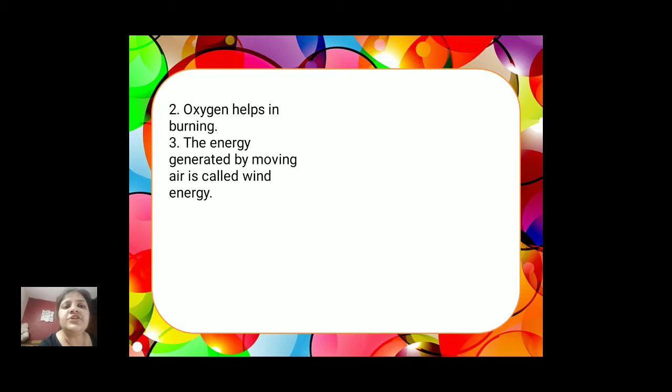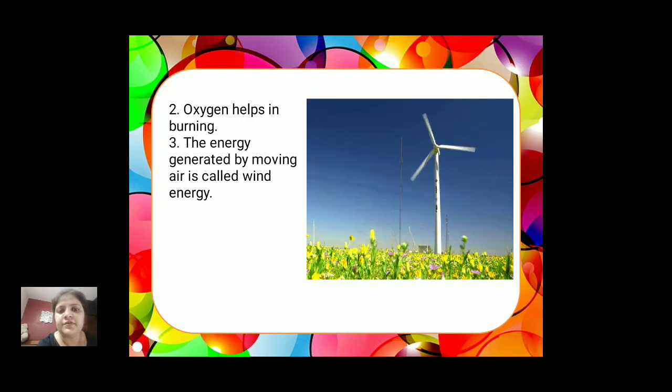The energy generated by moving air is called wind energy. You can see a windmill here. This is helpful for storing energy from the wind. This is a renewable source of energy and it can be used for generating electricity also.